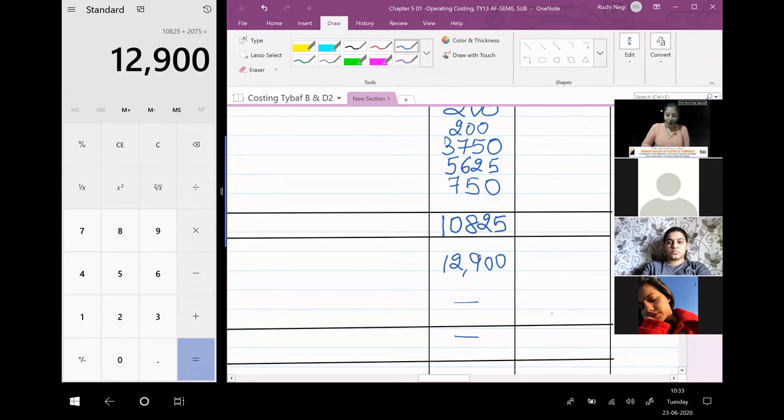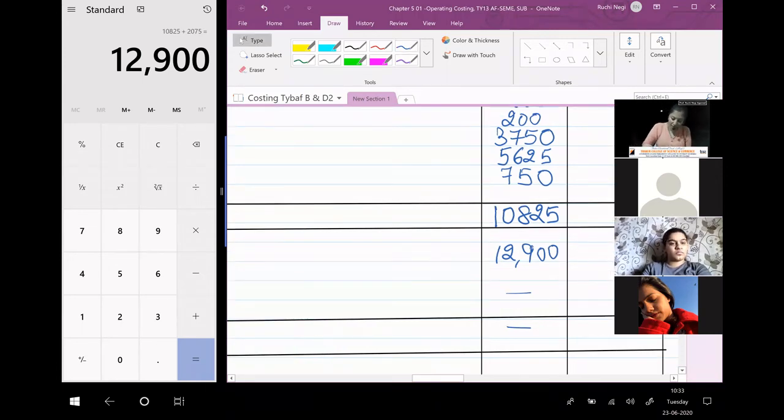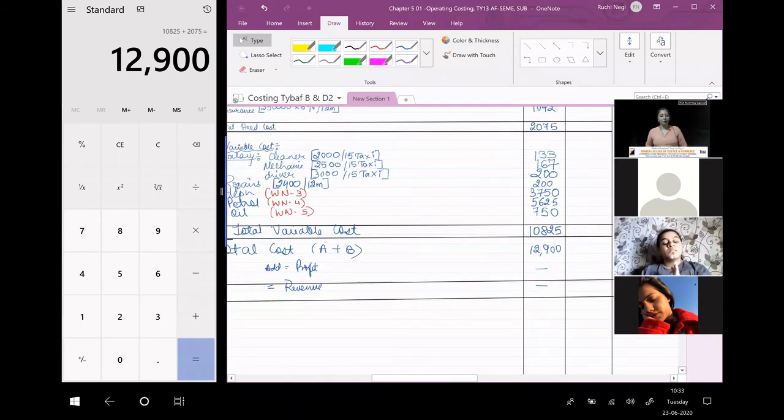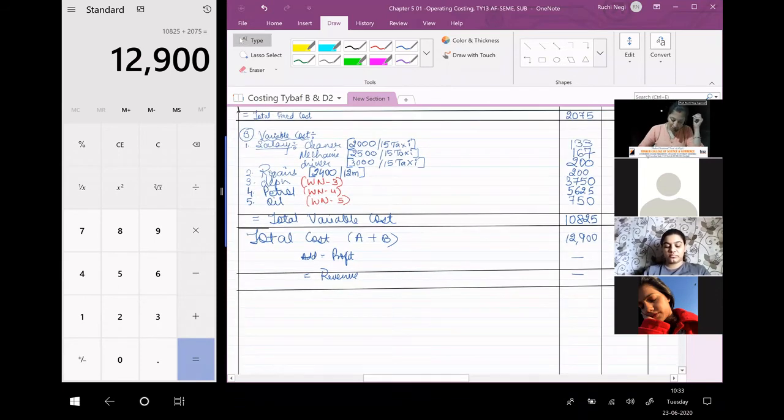Okay, and there is no profit in the sum. There is no profit percentage given, so I cannot calculate my revenue. So no profit percentage, so no revenue.